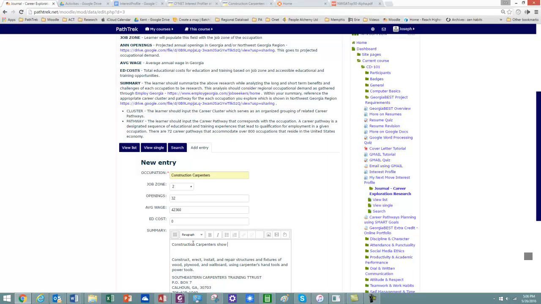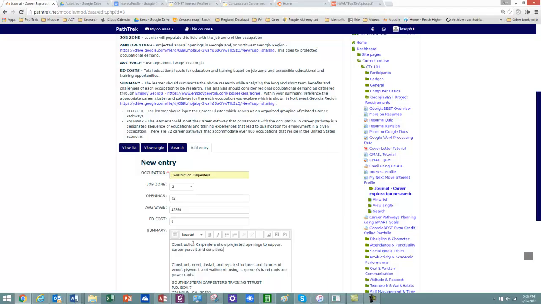show meaningful projected openings to support career pursuit and consideration.